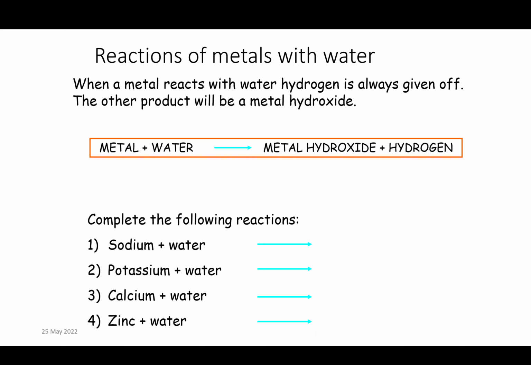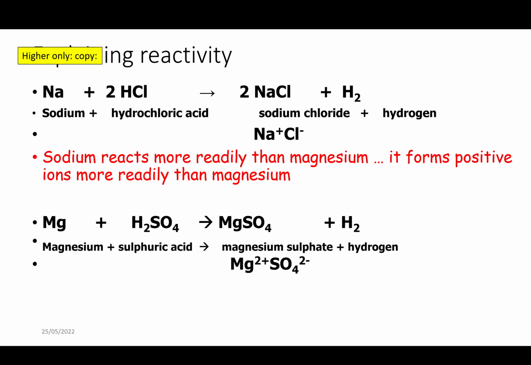So it's really important going into your exam that you know these common general formulas, like metal plus water makes metal hydroxide and hydrogen. If you're doing higher tier, then you should know that what's happening in there is the ions are being formed. I'll go into this in a little bit more detail, but I've got the reaction here of sodium with hydrochloric acid, so you can look at it or try and get some understanding of what we've got going on here.